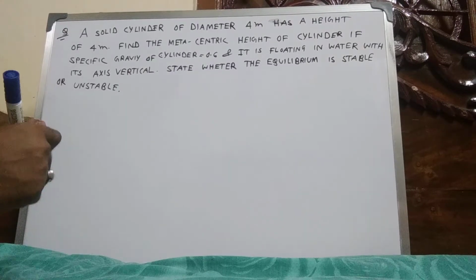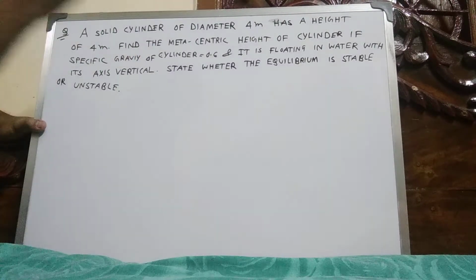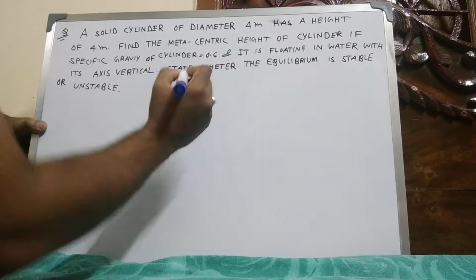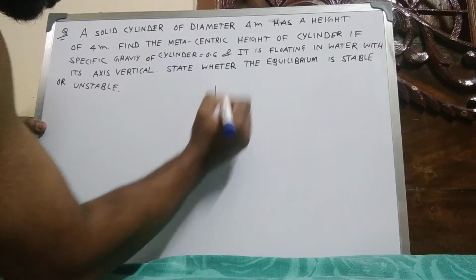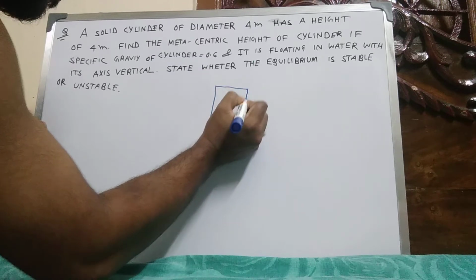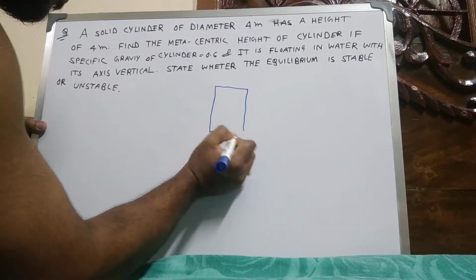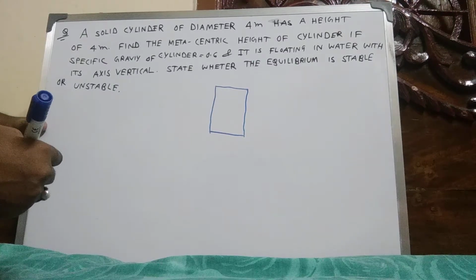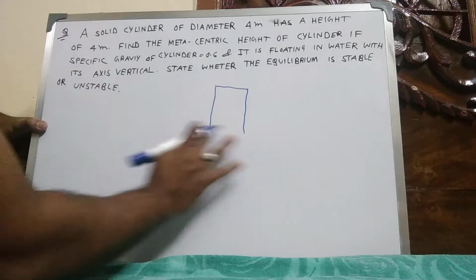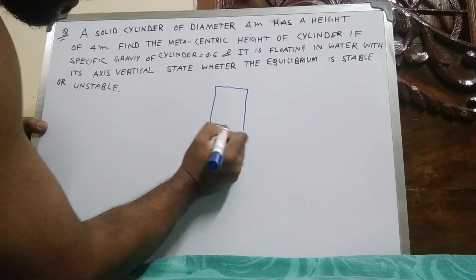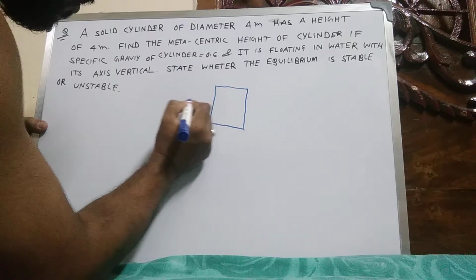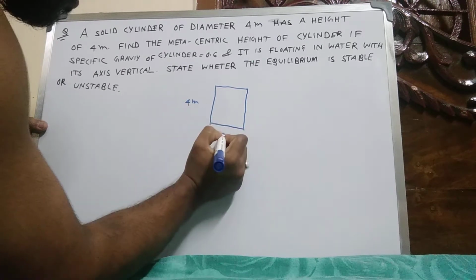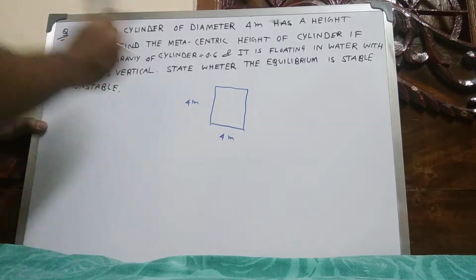Now a problem. A solid cylinder of diameter 4 meter. Suppose this is a solid cylinder with diameter 4 meter and height also 4 meter.